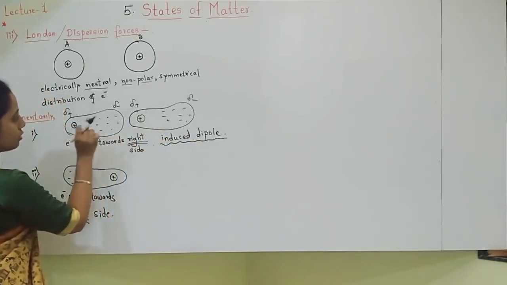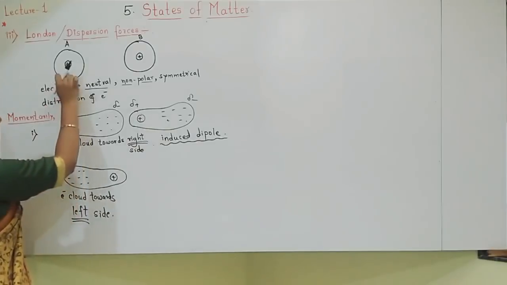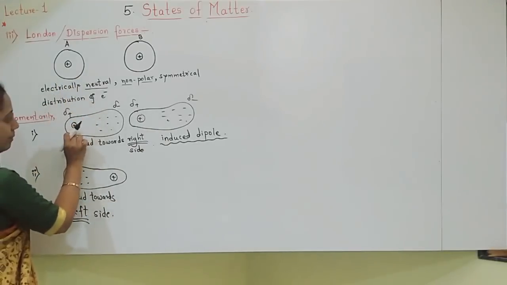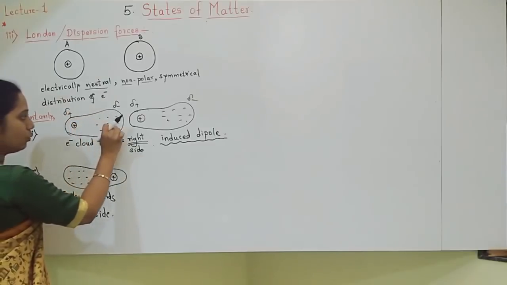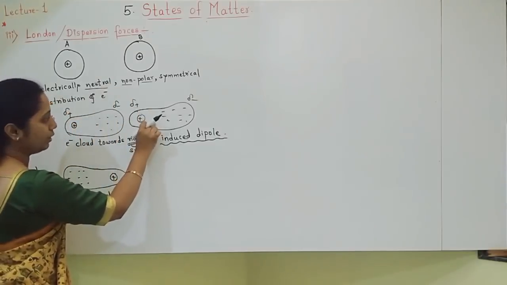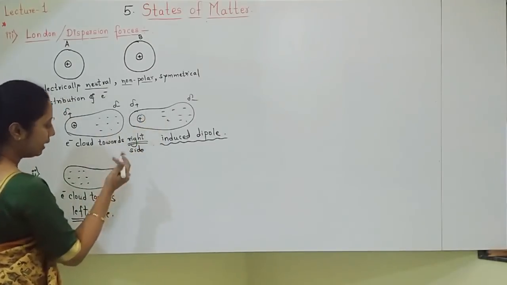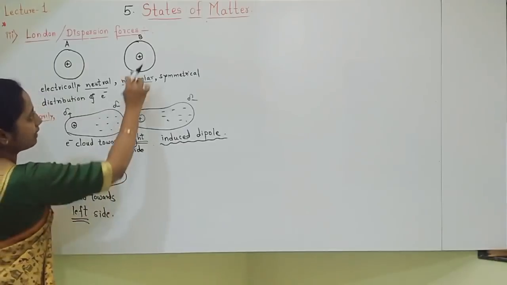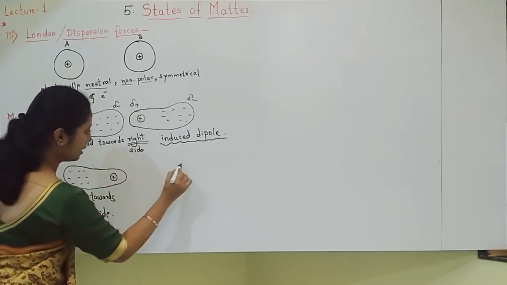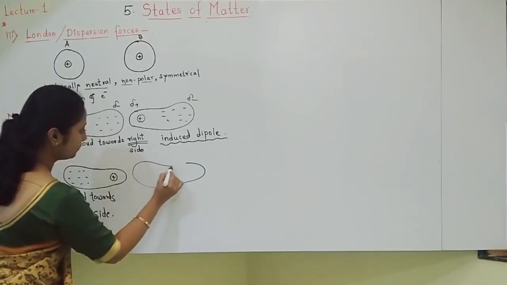Why did it get induced? Because atom A has lost its symmetry. First a dipole got induced in this, and due to atom A, a dipole got induced in atom B. Here what will happen? The positively charged right side will attract electrons towards it. So I will draw a diagram like this.